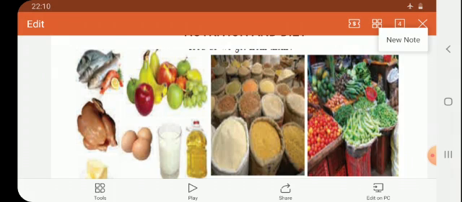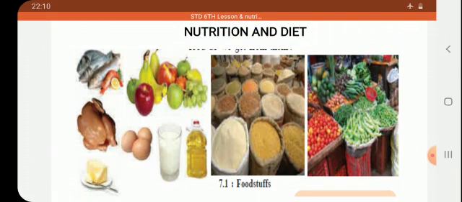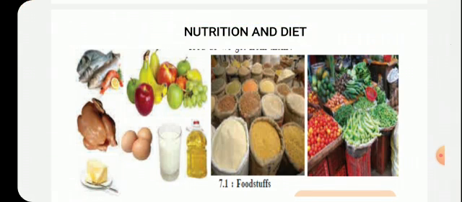Okay, here different fruits are shown: egg, milk, then this is oil, rice, wheat, dal, okay, and here the leafy vegetables and different other vegetables are also there. So they are supplying us the different food constituents that we will see now.